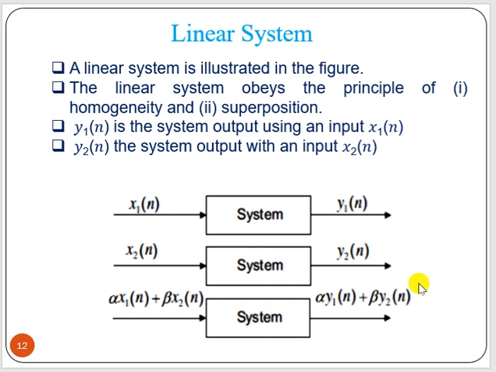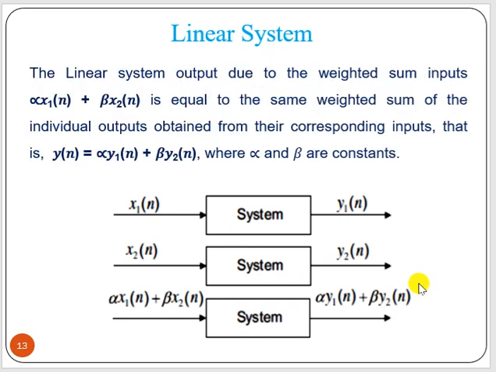So this is the case. Now what we can write in statement is that the linear system output is due to the weighted sum of inputs. So alpha x1 is a weighted input, plus another weighted input, the summation of that.